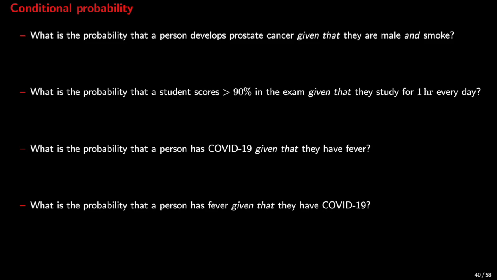These are conditional probabilities. A conditional probability is the probability of one event occurring given that another event has occurred. This is how we denote these probabilities.